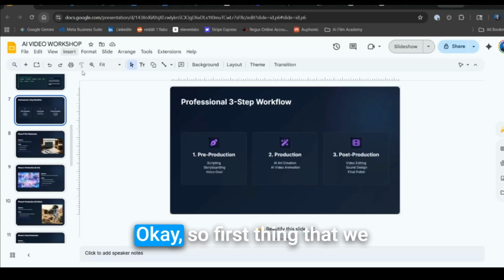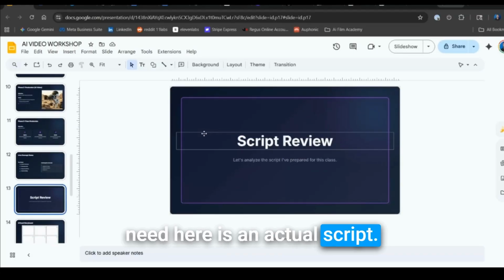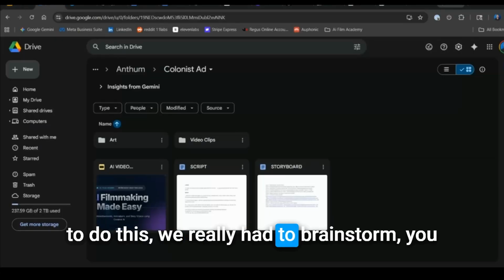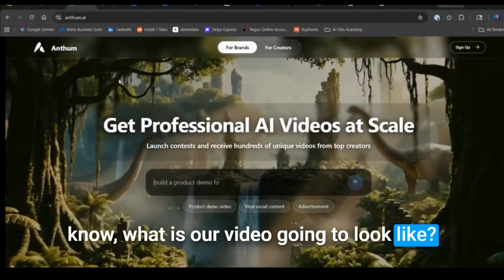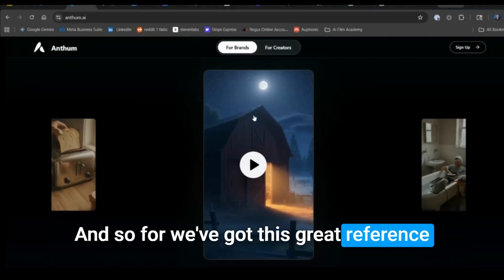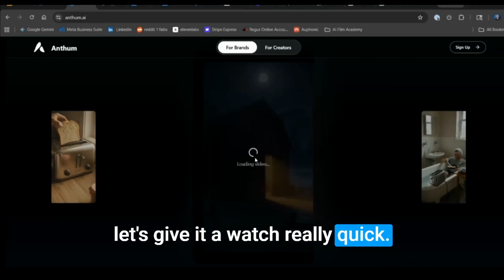Okay, so first thing that we need here is an actual script. To do this, we really had to brainstorm, what is our video going to look like? And so we've got this great reference ad on the homepage of Colonist. Let's give it a watch really quick.